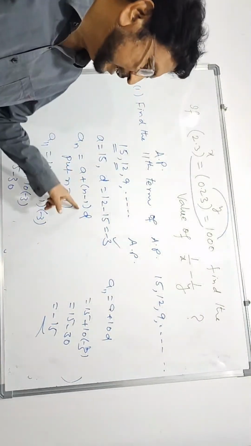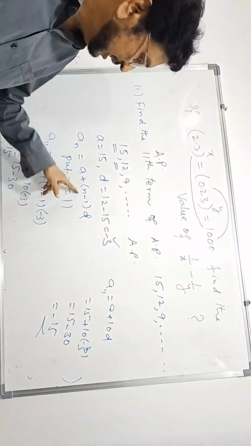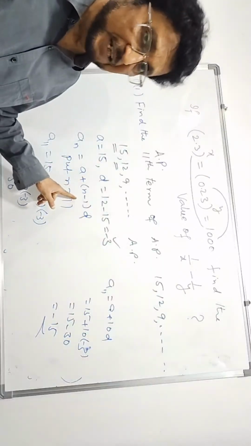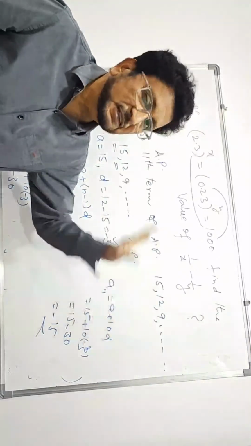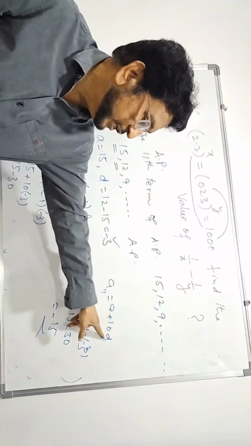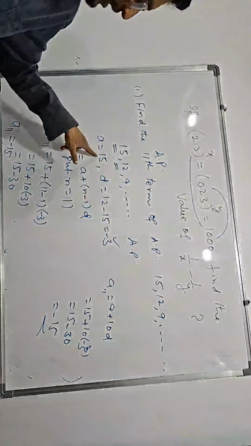Nth term is a plus n minus 1 d. 11th term is a plus 11 minus 1 d. 11 minus 1 means 10d. A plus 10d is the 11th term formula. Put the a value and d value. A you know is 15, d you know is minus 3. Put them here and get the answer. Very simple.